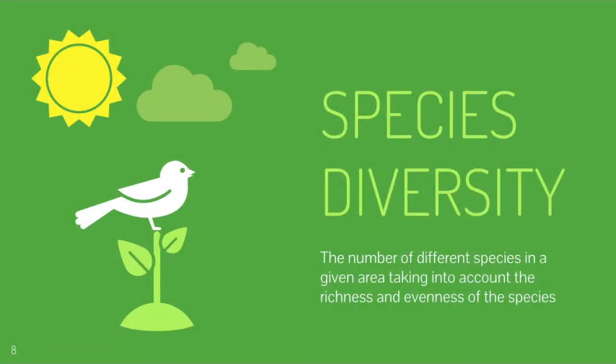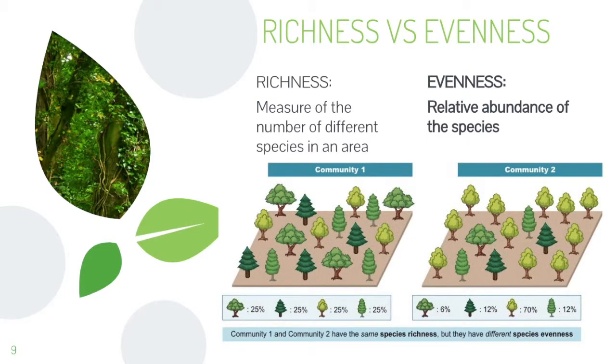So what is species diversity? Species diversity can be defined as the number of different species in a given area, taking into account the richness and evenness of the species. The richness of a species can be defined as a measure of the number of different species in an area, and the evenness can be described as the relative abundance of the species.